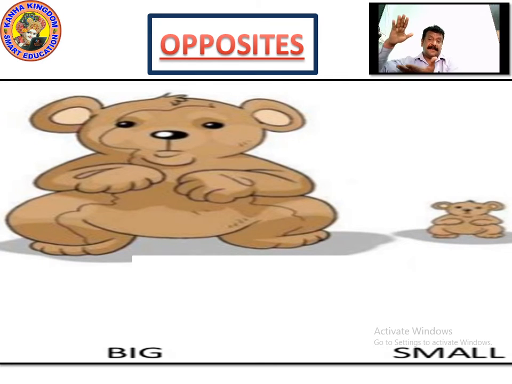For example, when I say you have two boxes, one box is so small and the other box is this big. So what will it be called? Big and small. The smaller ones are the small. According to the same box which has become a bigger box, that will be called a bigger box. Big and small. So now please write this down. Opposite of big is small and small is big. You can see according to the sizes it is small and big. Please write it down.